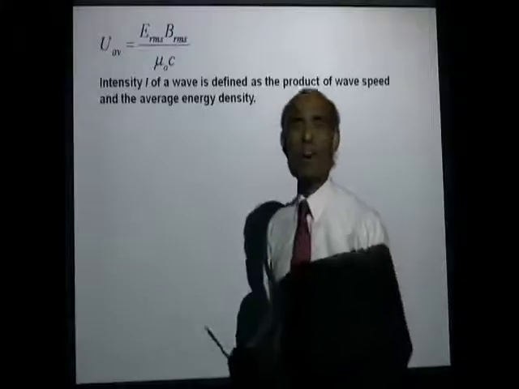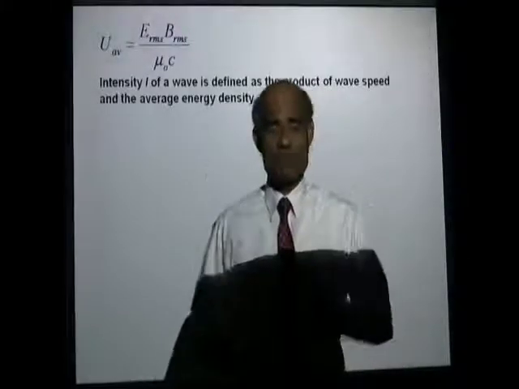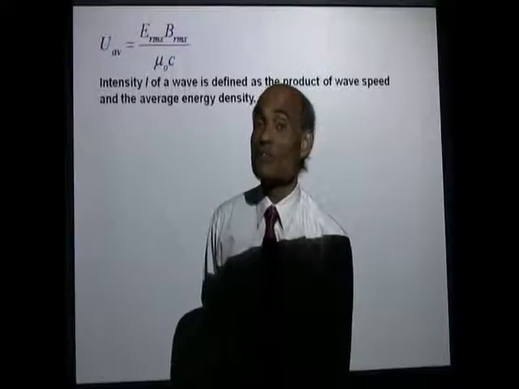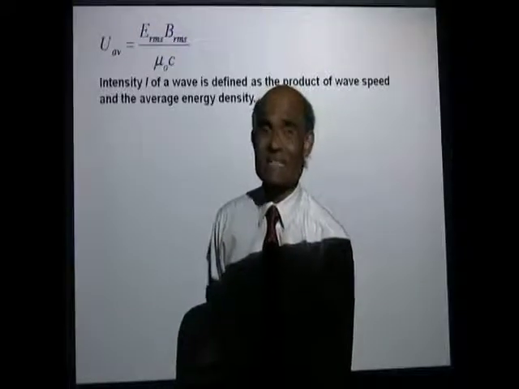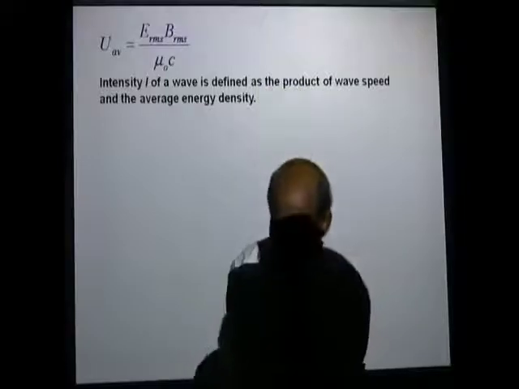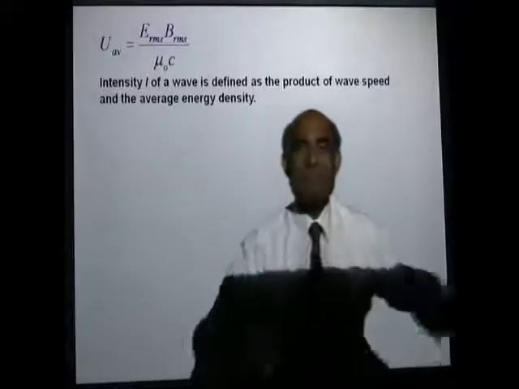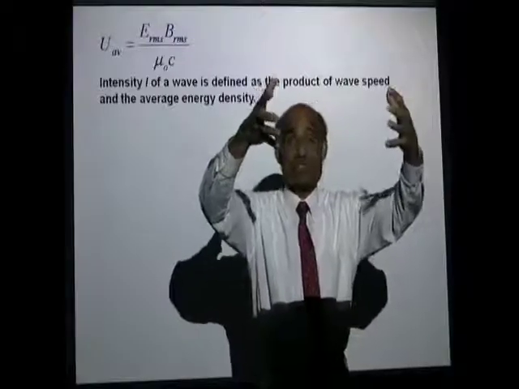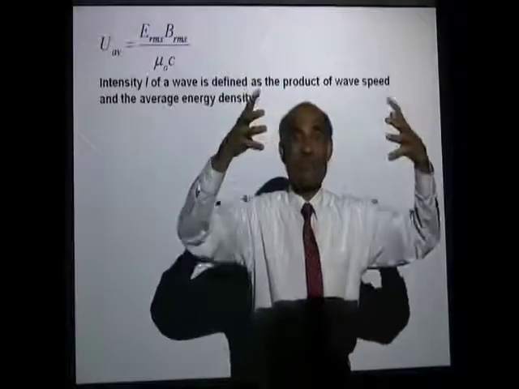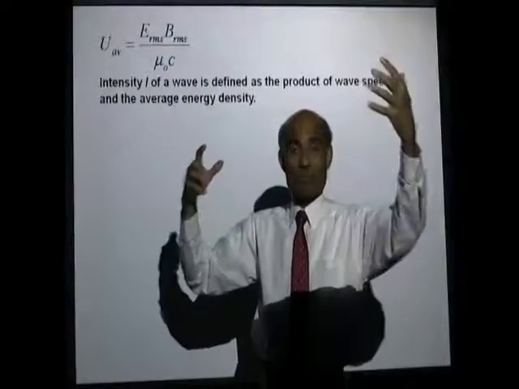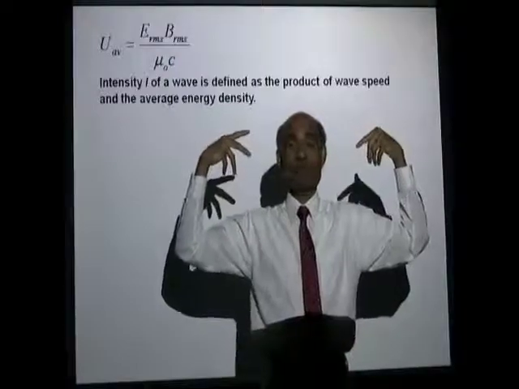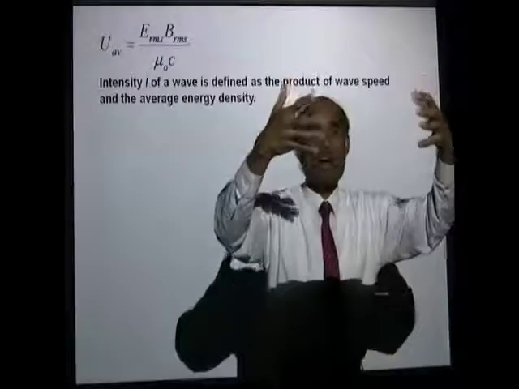Alright, so the average energy is E RMS B RMS over mu 0 C. Now what is the meaning of intensity of a radiation? We talked about intensity in connection with our discussion on waves. If there is a radiation that is emitted, for example, I'm standing in front of a projector and the light that is falling on me is from the lamp of the projector. That's why you see my shadow on the board. Now, what is the measure of the intensity of that radiation?